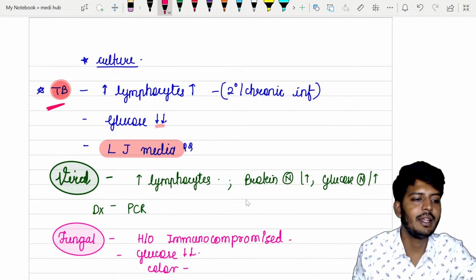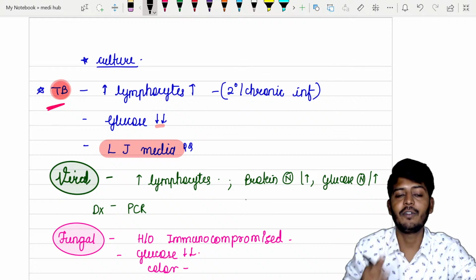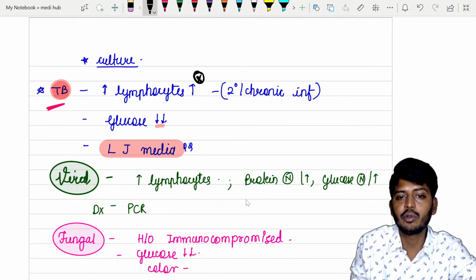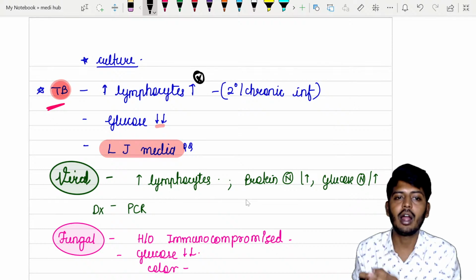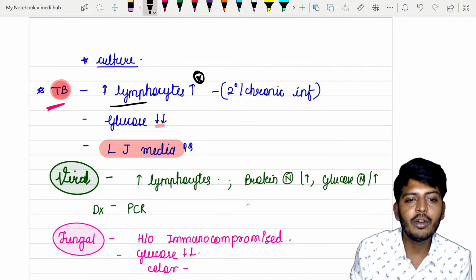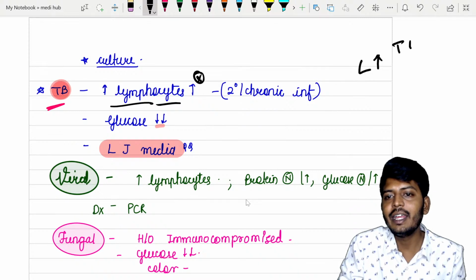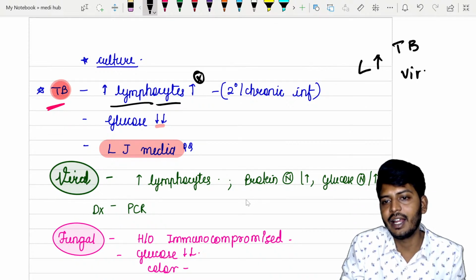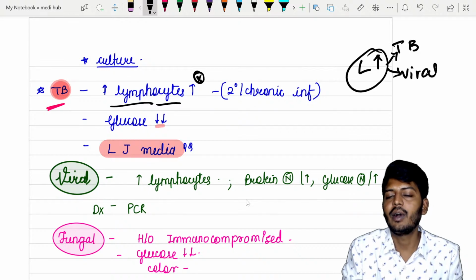But if it is TB meningitis, TB meningitis is a slow growing infection. So which will increase? Lymphocytes will increase. So though it is bacterial, since it is a chronic infection, always in TB meningitis, lymphocytes will be increased. So lymphocytes will be increased in TB meningitis and viral meningitis. Okay, lymphocytes are increased in TB and viral both.